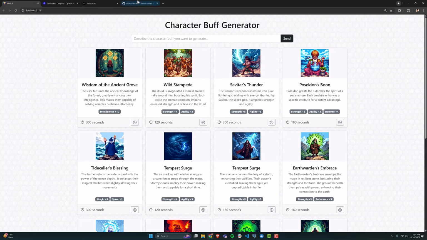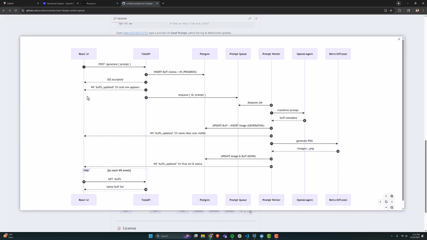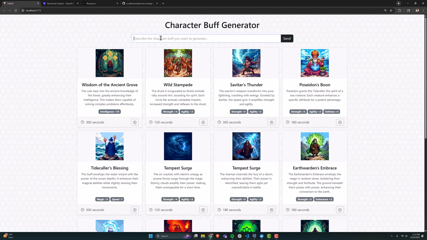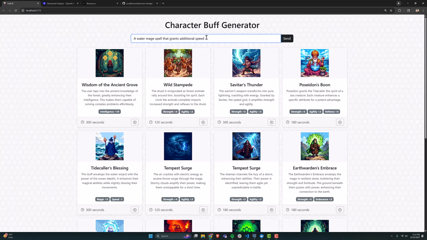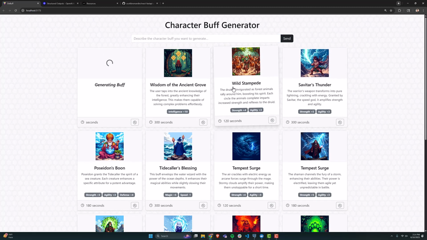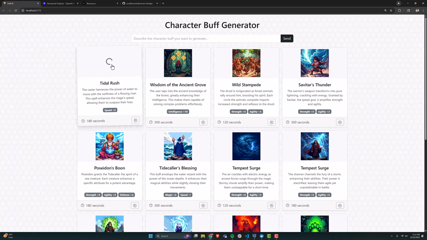This app was pretty neat because it's set up with queues and all this other stuff. So let's go back and write one more buff here. We'll say a water. And this is true LLM fashion, so I could start to dictate how I want the image to look and all that. But we'll hit send. It's not just generating an image. It's figuring out the title, the description, and I can feed it all of the information if I want. So it's creating the title, Rush. You can see it's generating, and it goes through the process and builds up the buff over time.